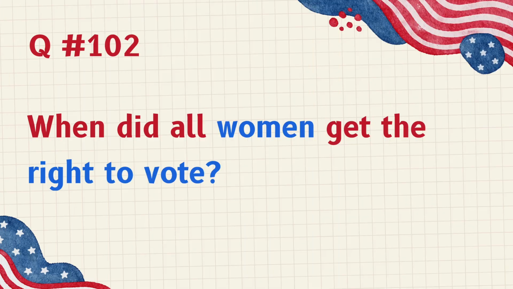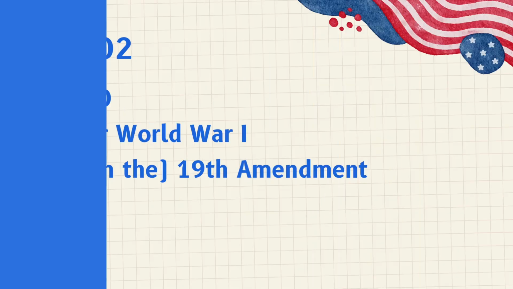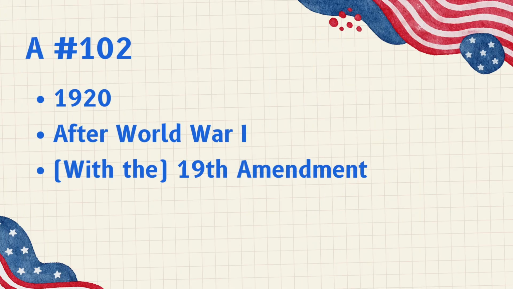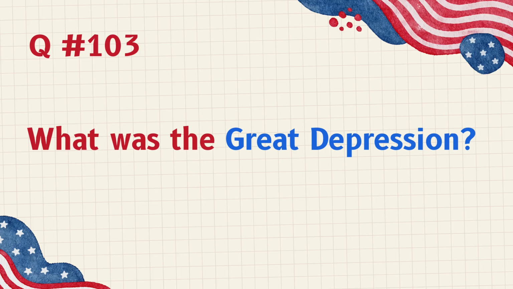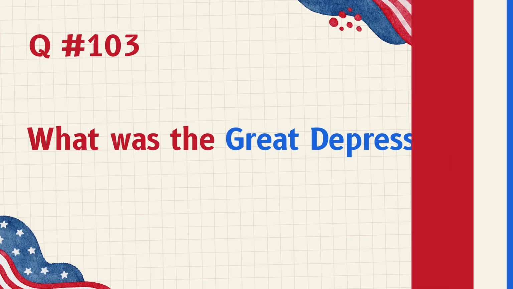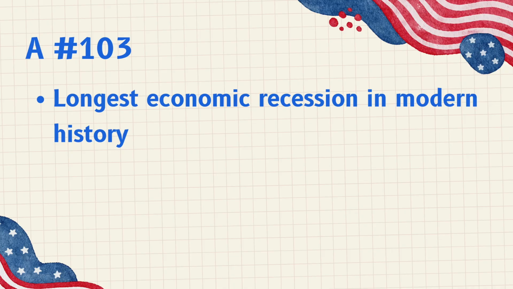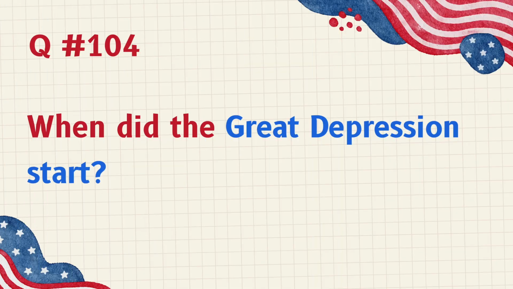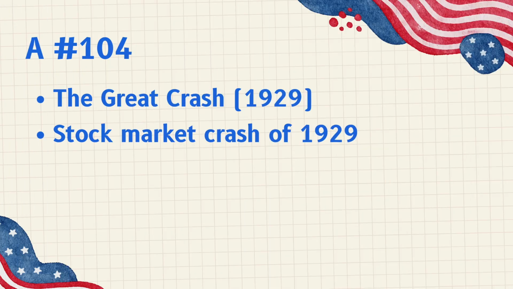When did all women get the right to vote? 1920, after World War I, with the 19th Amendment. What was the Great Depression? Longest economic recession in modern history. When did the Great Depression start? The Great Crash, 1929, stock market crash of 1929.